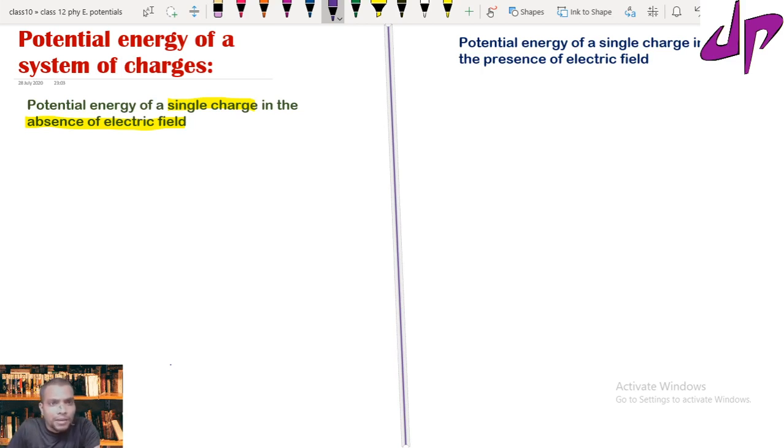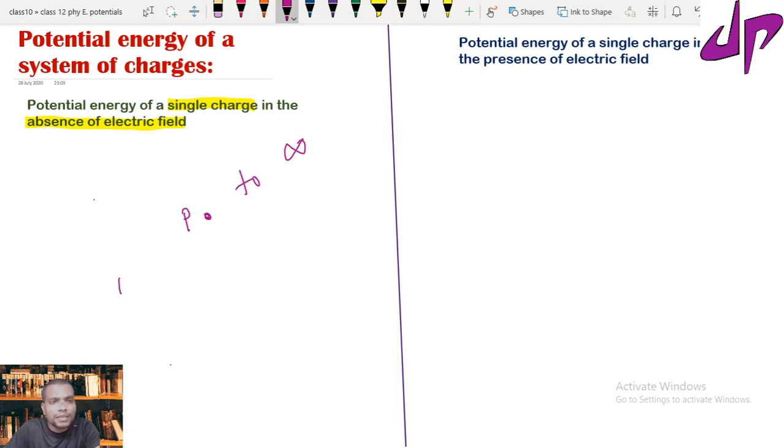So how do we define the electric potential? The electric potential we define as the work done to bring a charge from infinity to a location, a point P in the electric field.